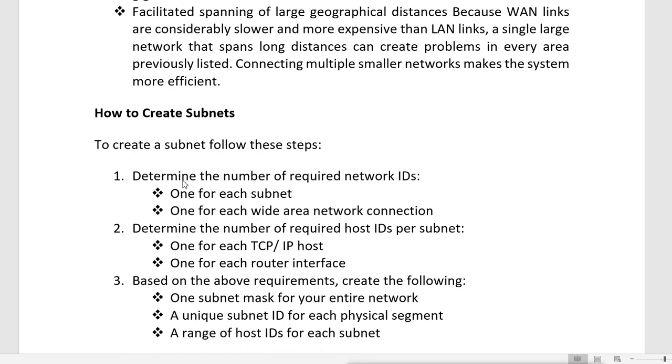First, determine the number of required network IDs: one for each subnet, and one for each wide area network connection. Then determine the number of required host IDs per subnet: one for each TCP/IP host and one for each router interface. Based on the above requirements, create the following: one subnet mask for your entire network, a unique subnet ID for each physical segment, and the range of host IDs for each subnet.